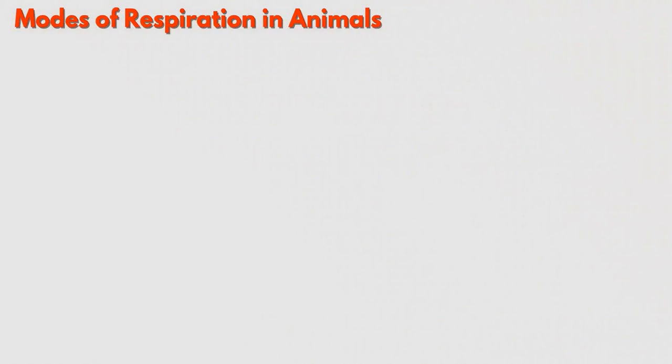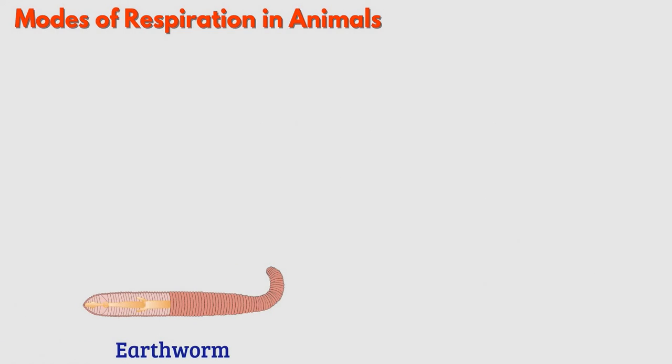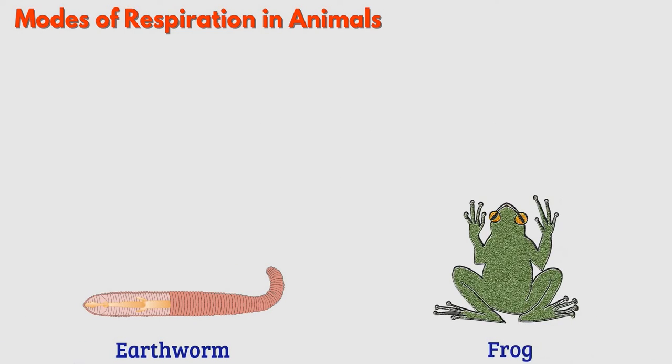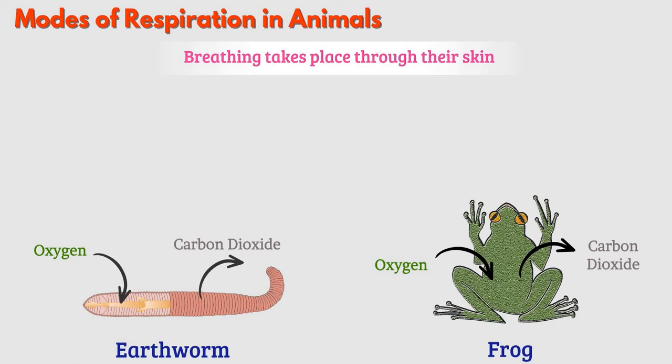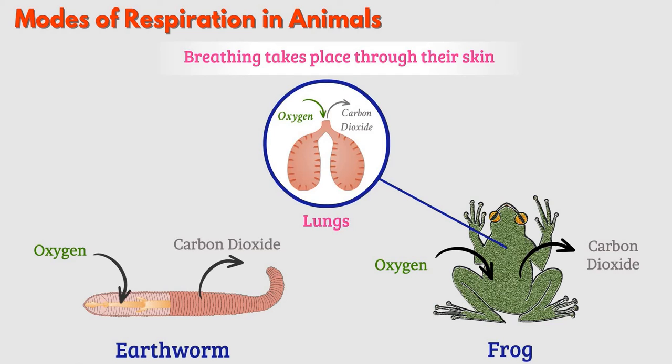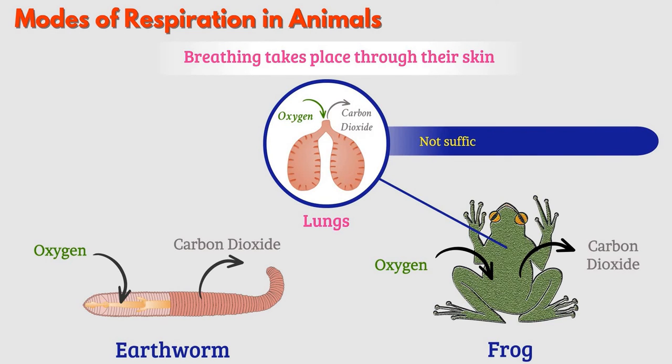Some animals such as earthworm, and amphibians like frog, have very thin skin. With this skin, they absorb oxygen from air and remove carbon dioxide to air. Thus, gaseous exchange, that is, breathing takes place through their skin. Note that frogs have lungs for breathing. However, these are not sufficient to fulfill its oxygen demand.